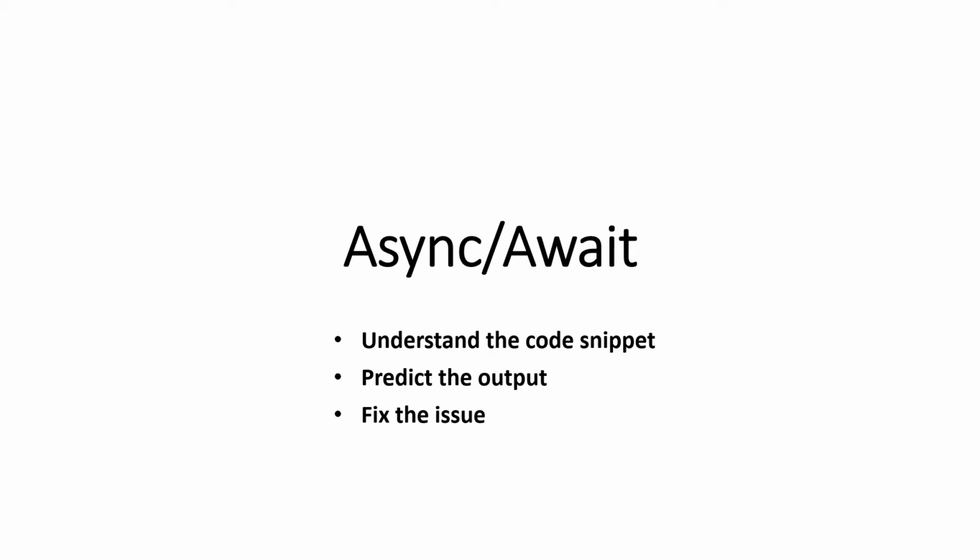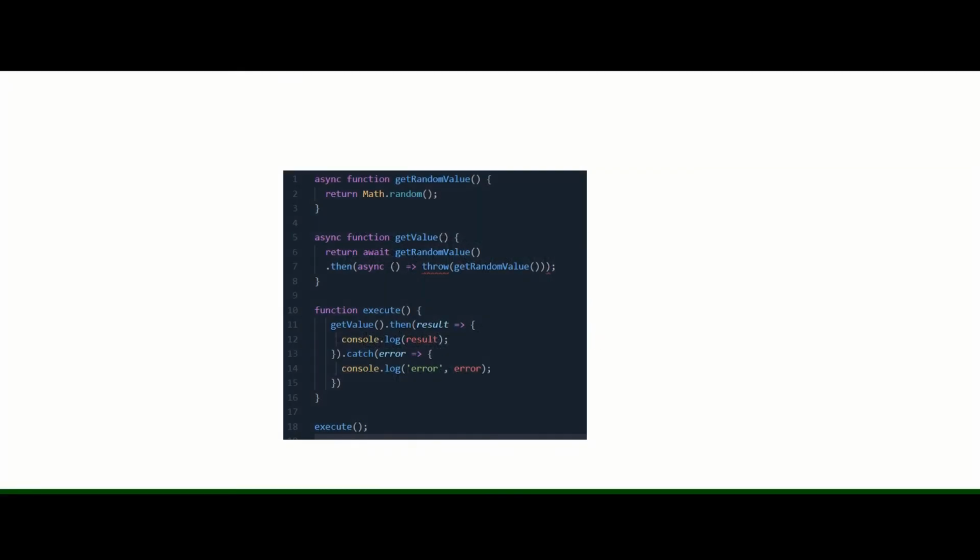In this async and await exercise, we will go through one code snippet and we will try to predict the output. And if there are any issues, we will fix those as well. So look at this code snippet and try to predict the output. And if there are any issues, try to figure out what are those. So pause here for a minute and then we will go through it.